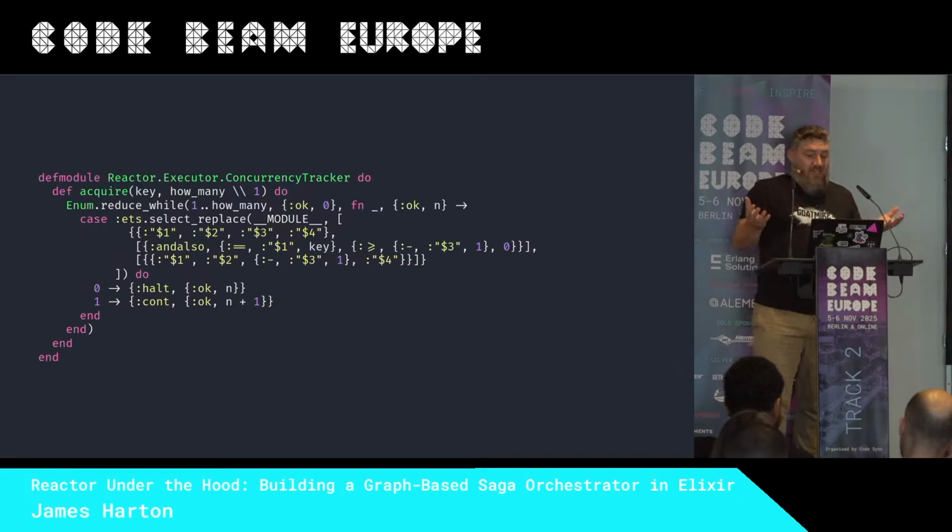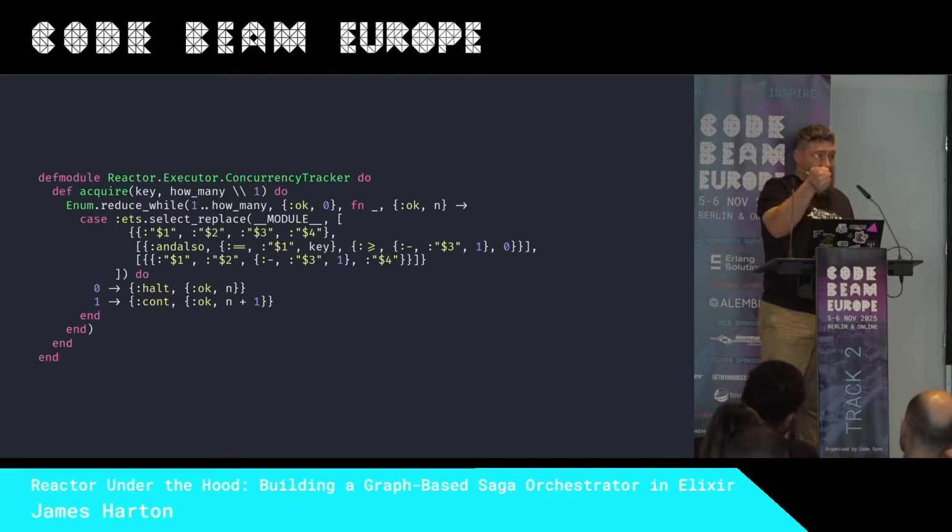So when a reactor asks for some slots, we use select_replace, and we call it repeatedly, saying, can you reduce the available concurrency by 1? And as long as that happens, and there's always at least 1 in the table, then we're good.